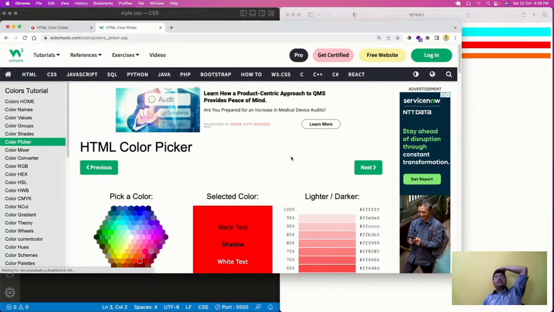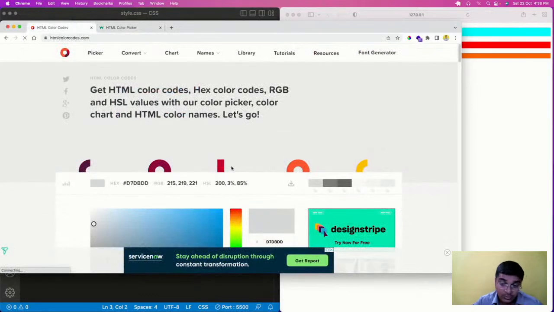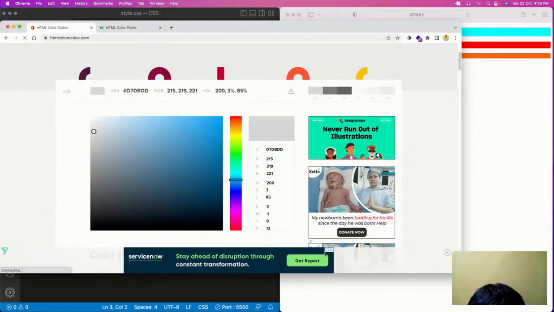HTML and CSS both came into production in 1995, and in 2015 a major upgrade happened where HTML5 and CSS3 were added, along with CSS Grid and CSS Flexbox. So this is the introduction in a broad way. This is all you need to know. So here if you see,